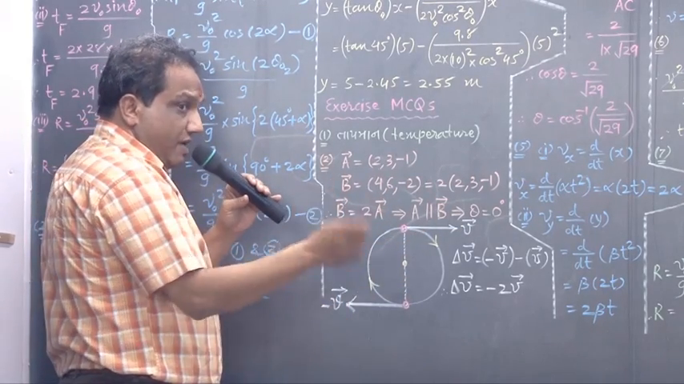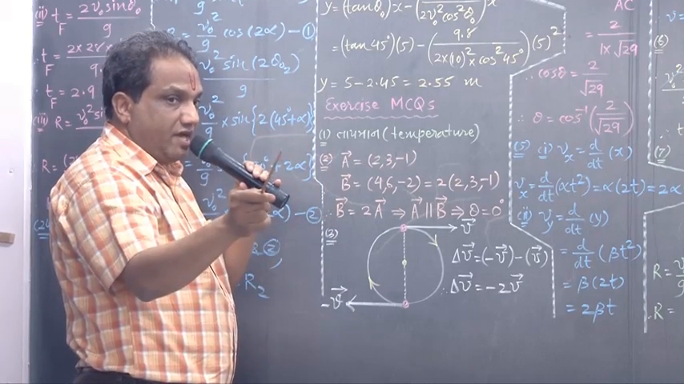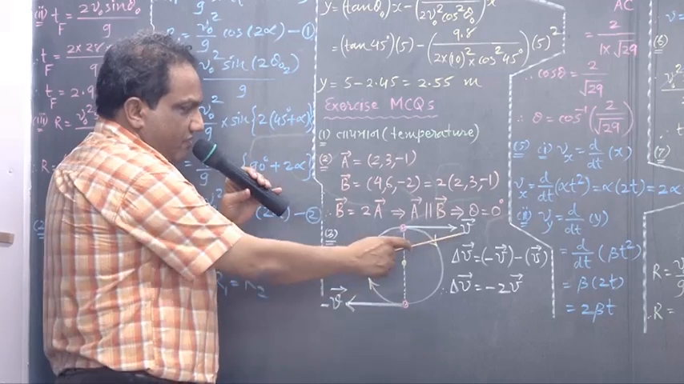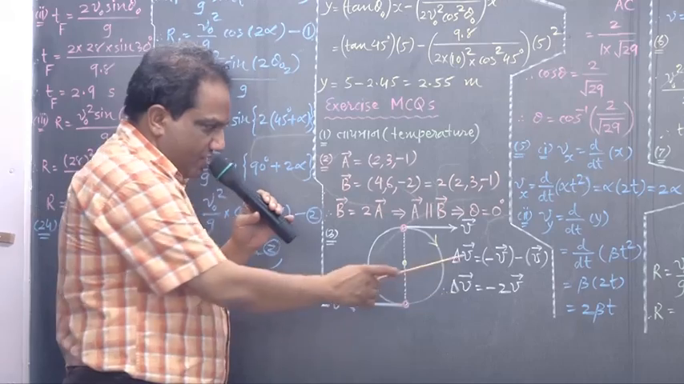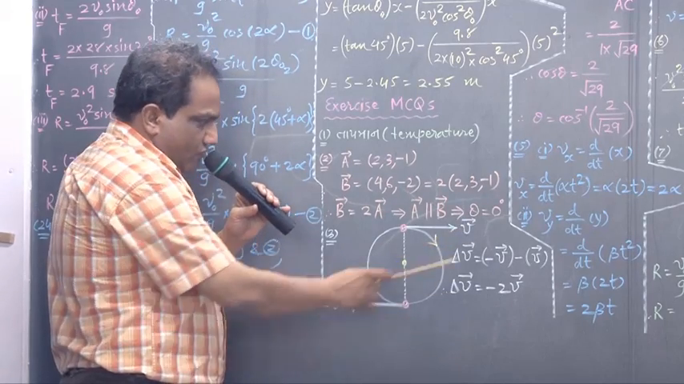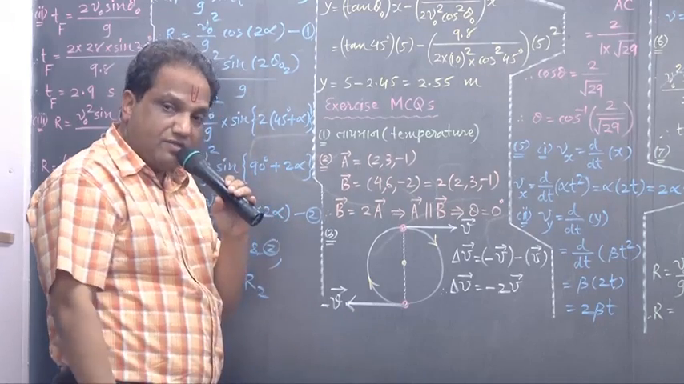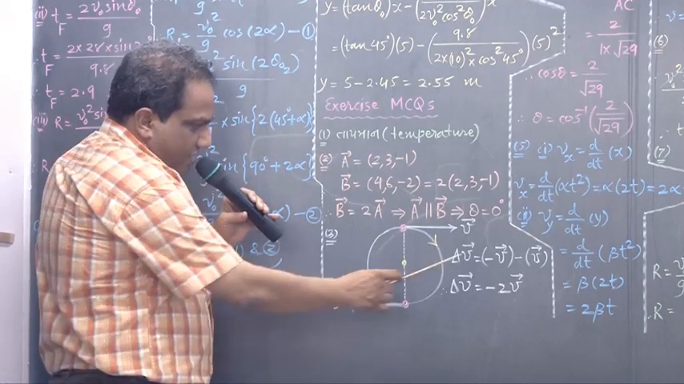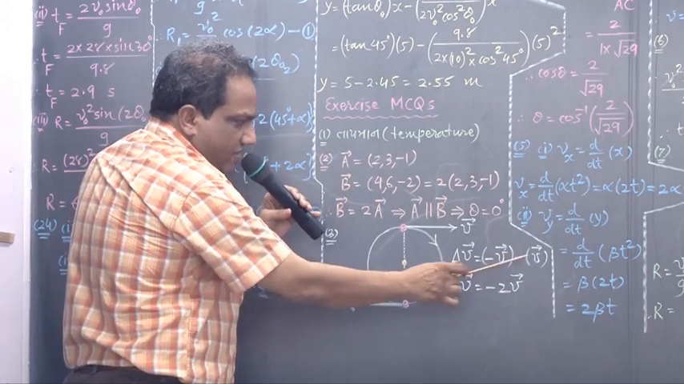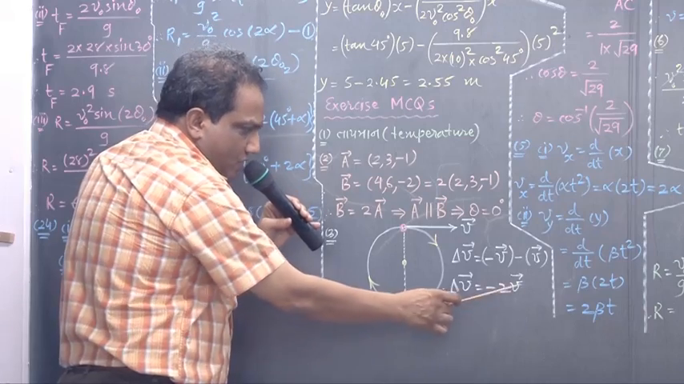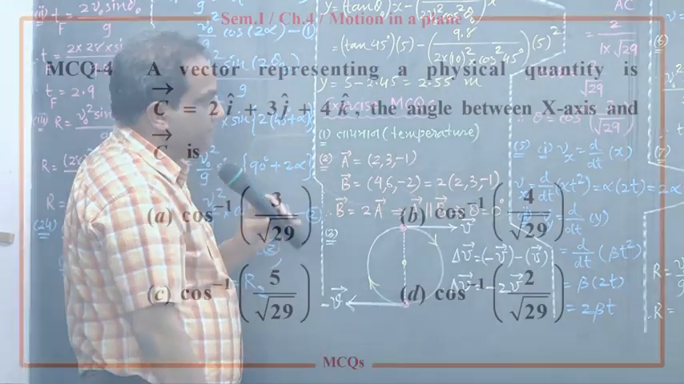Two vectors having the same magnitude but opposite direction are called negative vectors. This is vector v. What is this? Minus of vector v. Now this is initial, this is final. What is the change in velocity? Change is always final minus initial. What is the final velocity? Minus vector v. Initial velocity was vector v. Minus vector v minus vector v, how much? Minus 2 times vector v. Correct? Next.